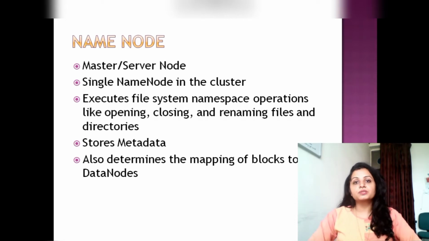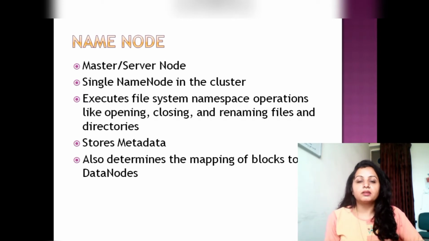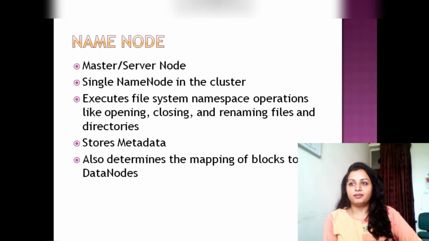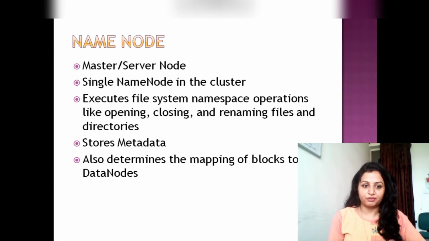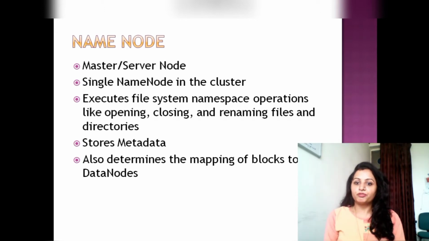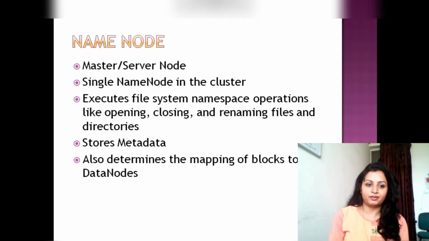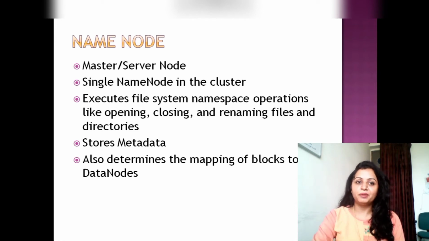It also stores metadata. What is metadata? Metadata is data about data. That means it stores where a particular block will reside, what its size will be, and what the replication factor will be. What is the replication factor? It is the number determined by the name node of how many copies of a particular block there will be in the HDFS. It also determines the mapping of blocks to the data nodes, that is, which block will reside in which data node. That is decided by the name node.